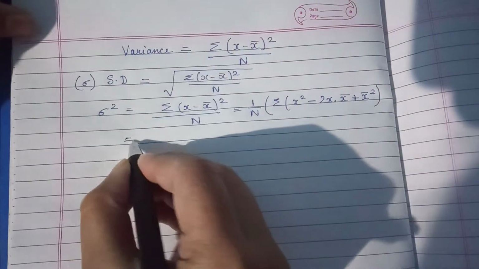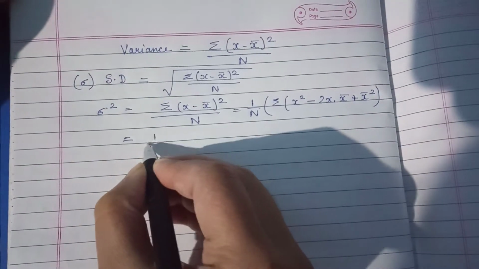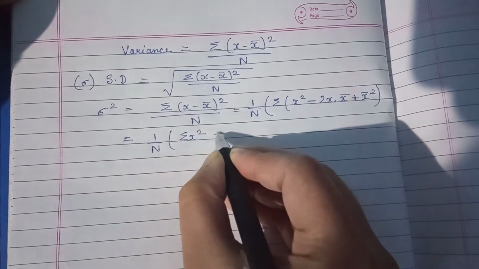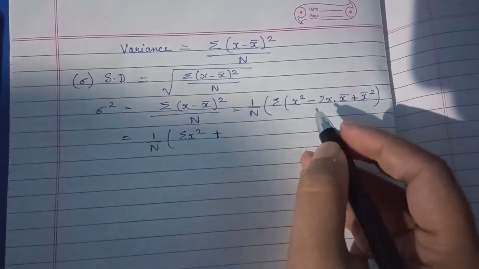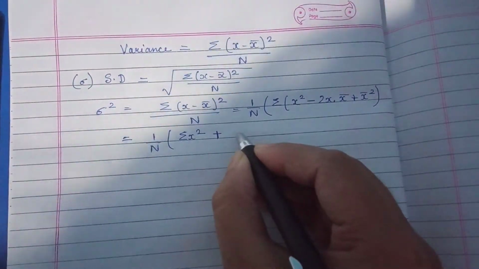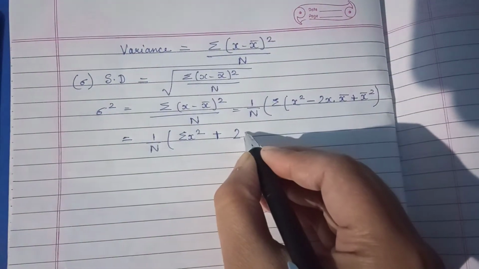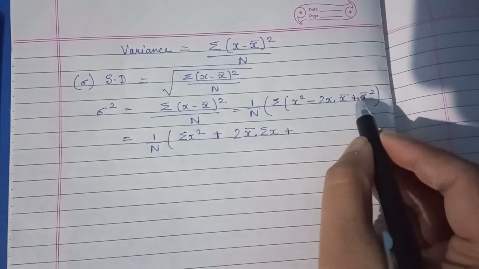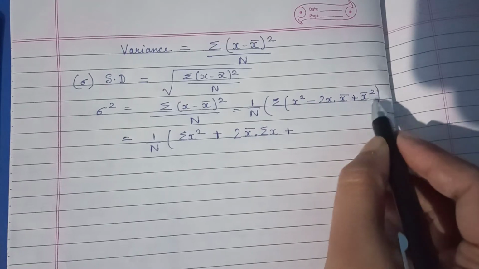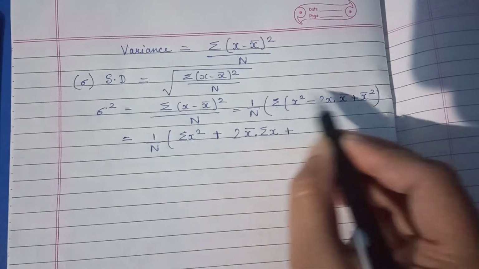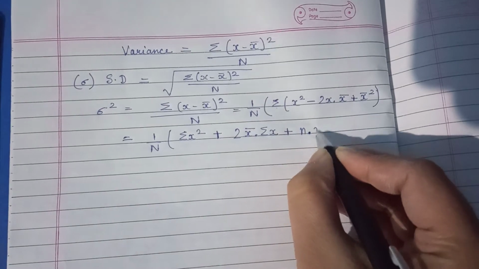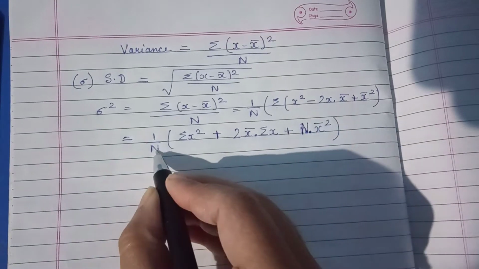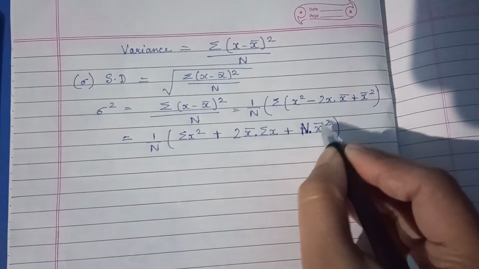Now if summation goes inside, it will become summation of x square plus 2 x bar, which comes out, times summation of x, plus summation of x bar whole square. X bar is constant, and if we do summation, it will become capital N times x bar square.